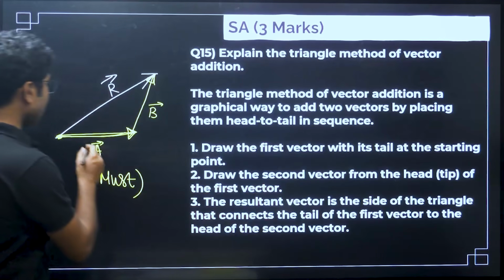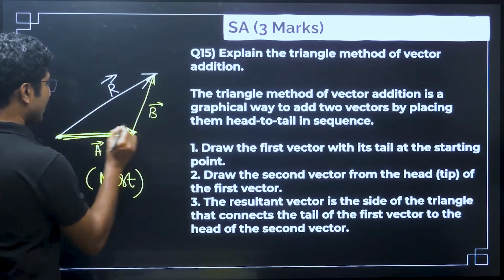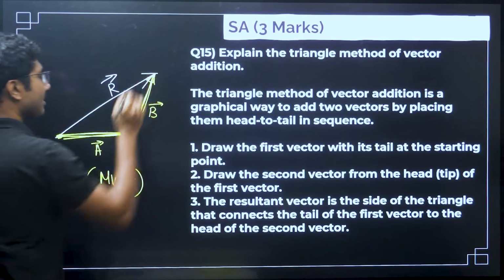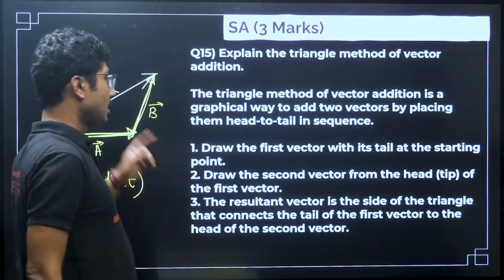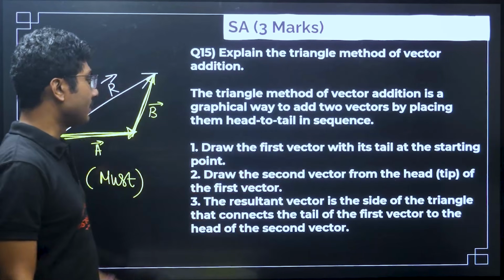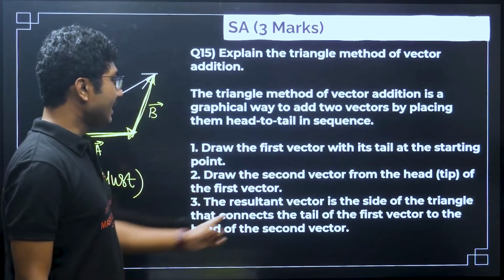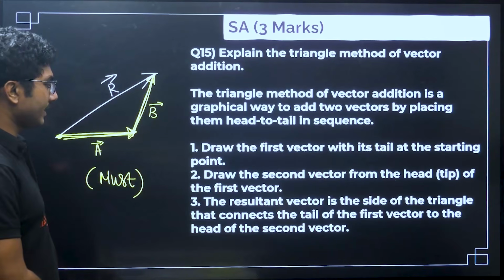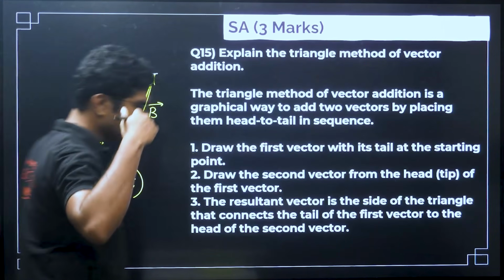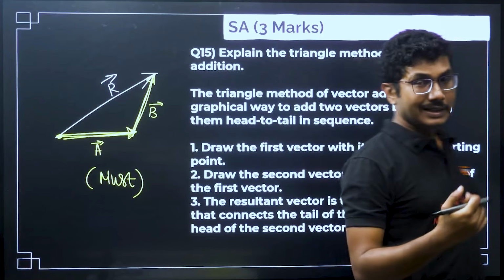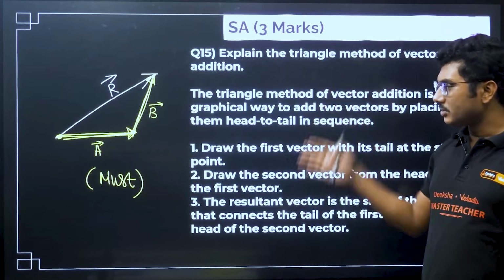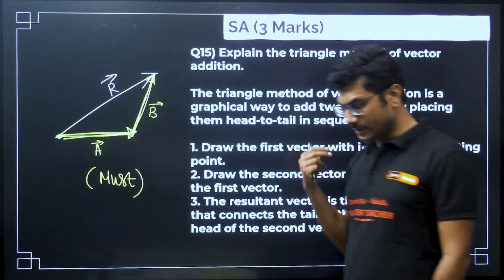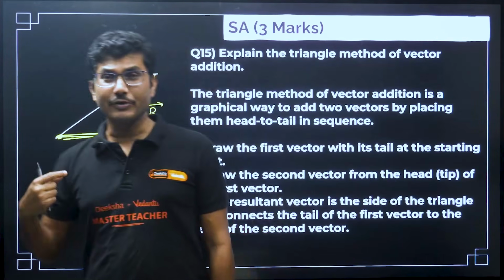So, first you have to draw the first vector. Once this vector is drawn, you draw the second vector from the head of the first vector. The resultant vector is the side of the triangle that connects the tail of the first vector to the head of the second vector. A slightly more technically correct and shorter version is available, but I chose to give you the simplest explanation that you can remember.